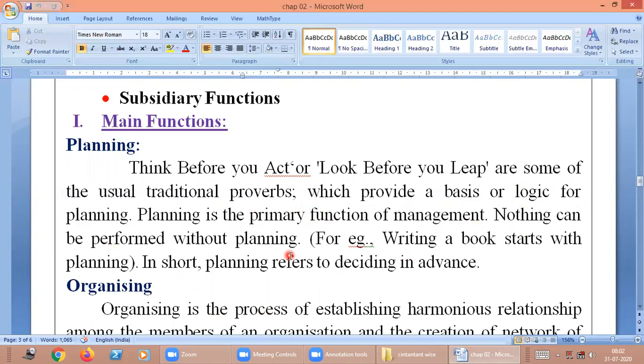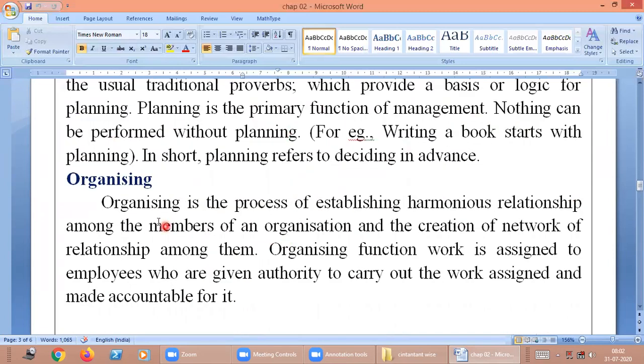Next is organization. What is organization? Organization is the process of establishing harmonious relationships among the members of an organization and the creation of a network of relationships among them. In organization, work is assigned to employees, who are given the authority to carry out the work assigned and made accountable for it. That is organization, which makes the relationship among the members.